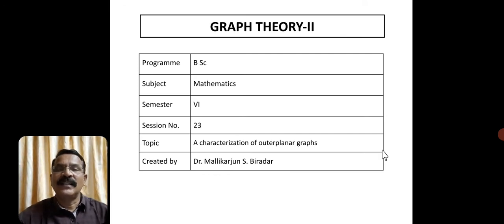As we have seen the characterization of a planar graph in the previous class, what was the characterization for a planar graph? A graph is planar if and only if it has no subgraph homeomorphic from K5 or K33. So that was the characterization for the planar graph. Now today we will see what is the characterization for an outer planar graph.